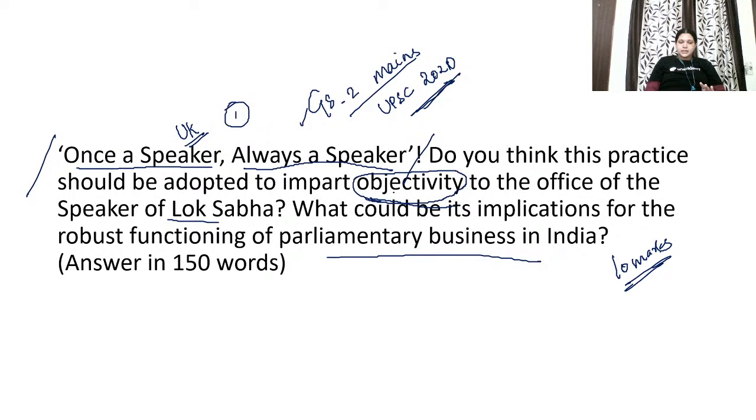What does objectivity mean? Objectivity means decision making without having any bias. Objectivity is one of the important qualifications for any government official, for any civil servant. So this is the first thing. Second, they're asking another question: do you think this practice should be adopted to impart objectivity to the office of Speaker of Lok Sabha? Third, what could be its implications for robust functioning in India? So you have to address all these 3 points.